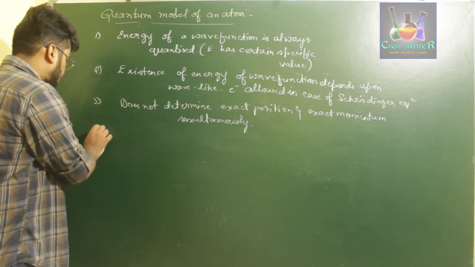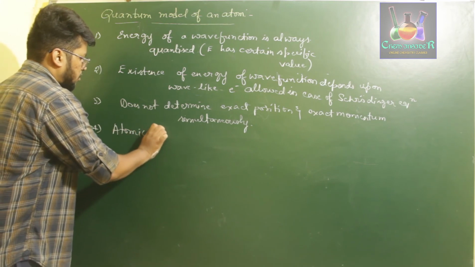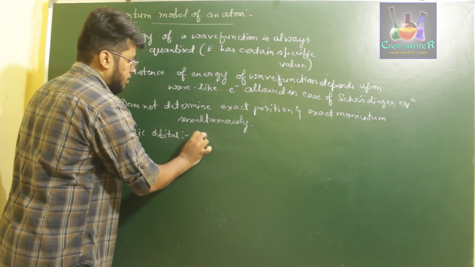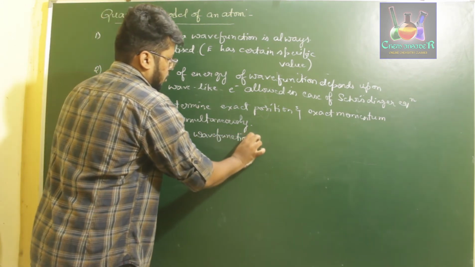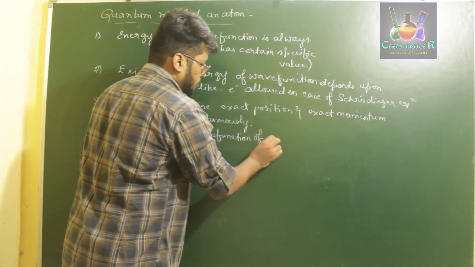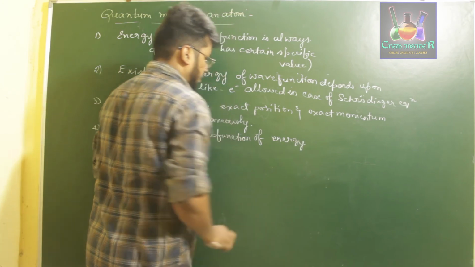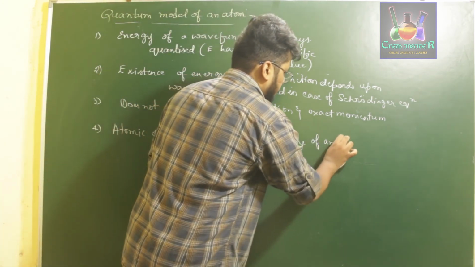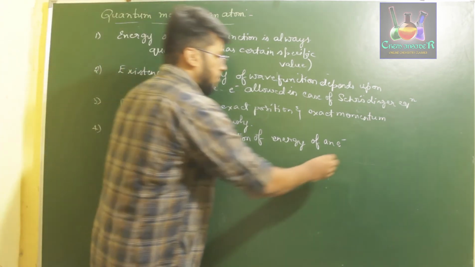Next, the fourth point is atomic orbital. So what is an atomic orbital? Atomic orbitals are the wave function of energy of an electron, where it is to be found.